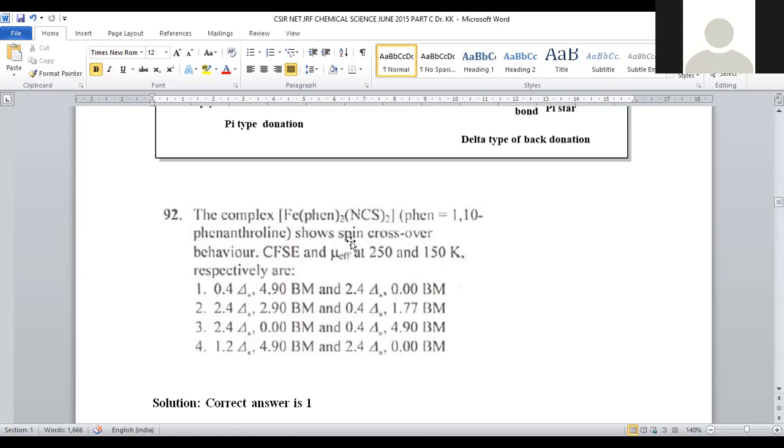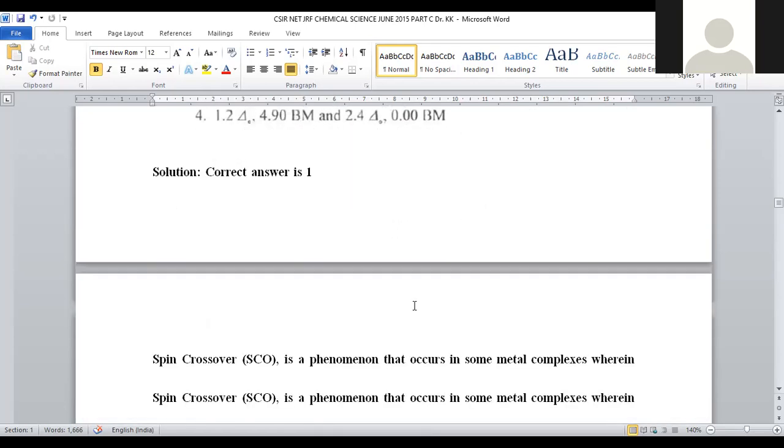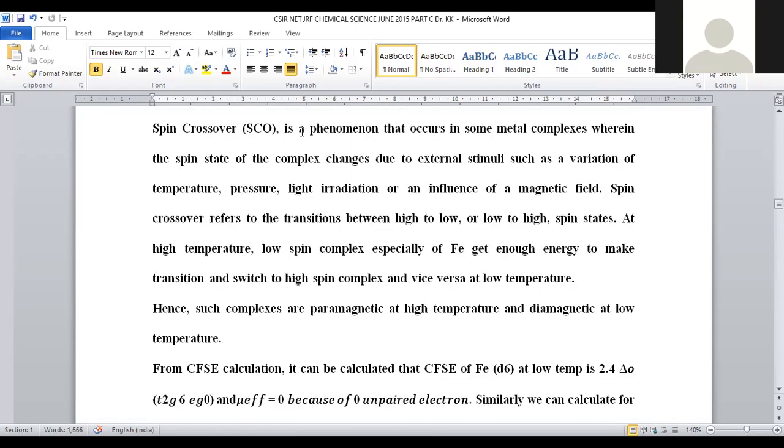Now, let us go one by one. We are taking the compound at 250 as well as 150. Spin crossover is the phenomenon occurring in a metal complex wherein the spin state of the complex changes due to external stimuli: variation of temperature, pressure, light irradiation, or the influence of a magnetic field.